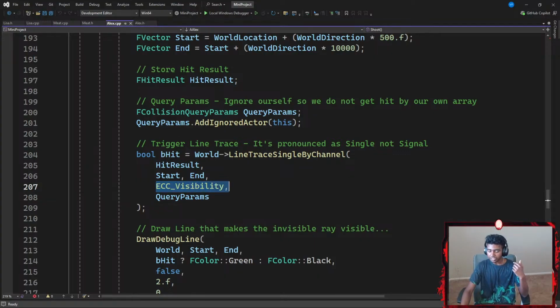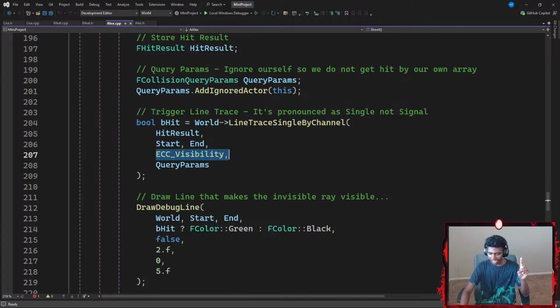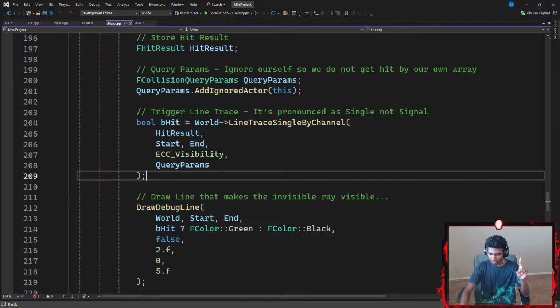ECC_Visibility. I want to move as long as I can actually see what's in front of me. If, for example, a big boulder stopped my path, let's say limiting my visibility, I cannot see what's behind the boulder, so I stop there. That's what I actually hit. And then I have query params. Okay, so I hit everyone besides myself. Line trace single by channel.